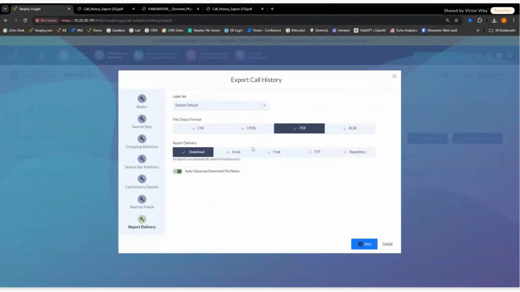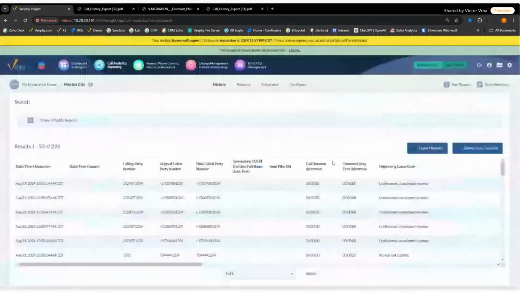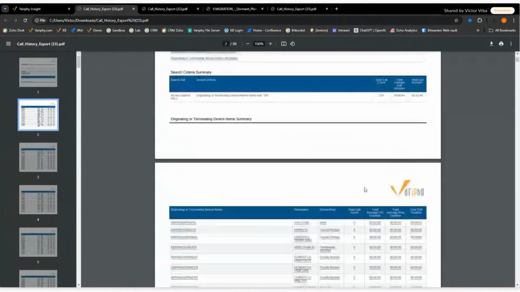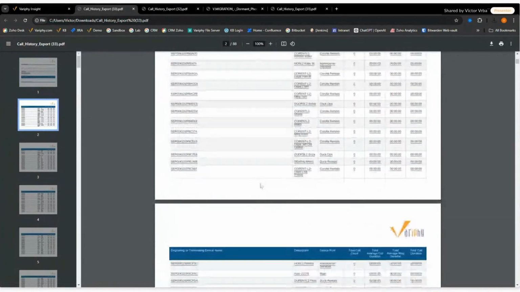So now we can go ahead and simply give this guy a run. And this one may take a little bit longer, but not too bad. And now we have a list of all devices that did not have an external call. So when I'm thinking about my calling plans, and again, I'm running this off a MAC address, there's multiple ways to run this, but when I'm starting to think about my calling plans and what calling plan Kevin's going to fit into versus what calling plan Victor's going to fit into, this is a great way to help, again, identify who should fit into what particular calling plan.